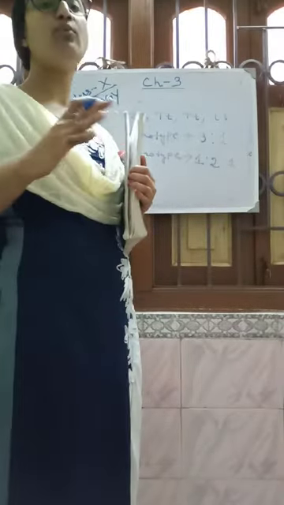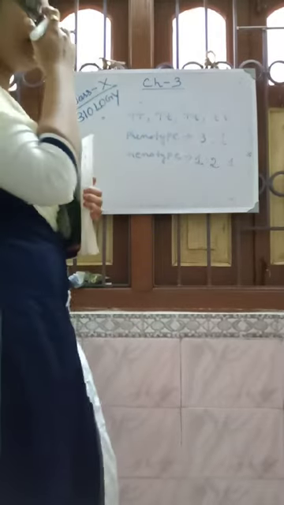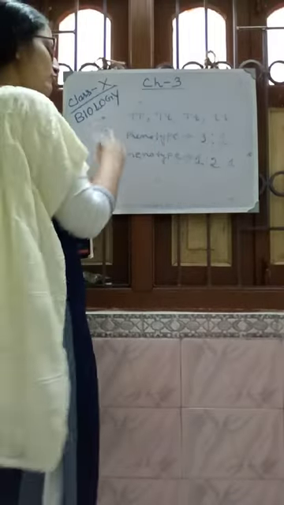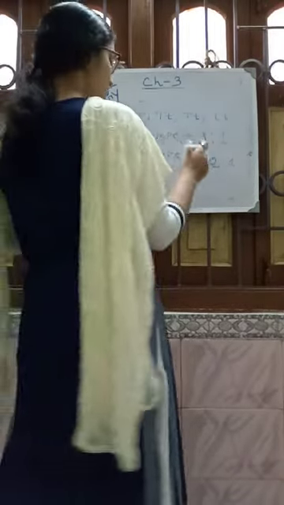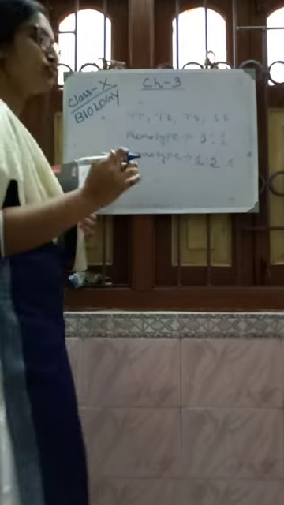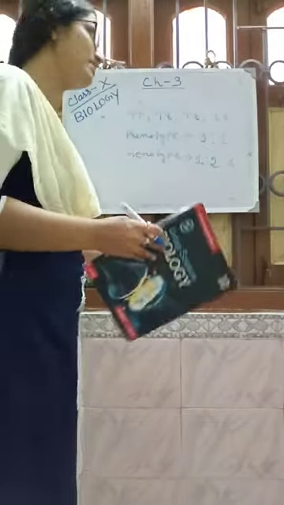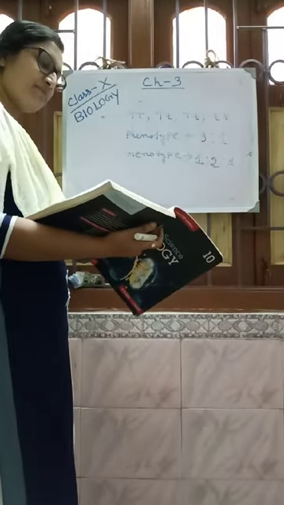Monohybrid cross means one character is there. The different characters, one character, not two characters. This is tall and short. That's why it is called the monohybrid cross. The monohybrid cross, phenotypic ratio 3:1, genotypic ratio 1:2:1. This is the first experiment, Mendel's experiment. Very much important. After this experiment comes the dihybrid cross. Next video I will discuss.